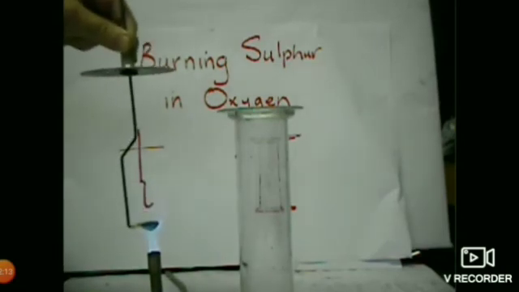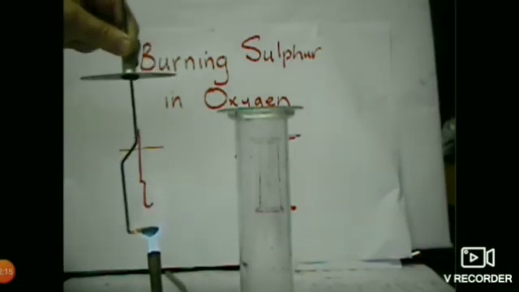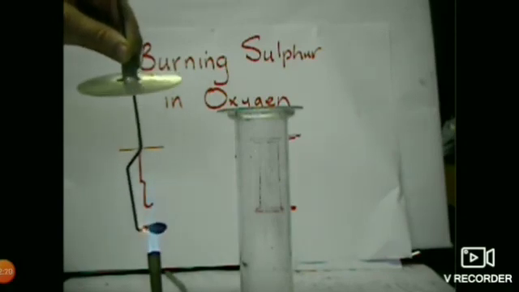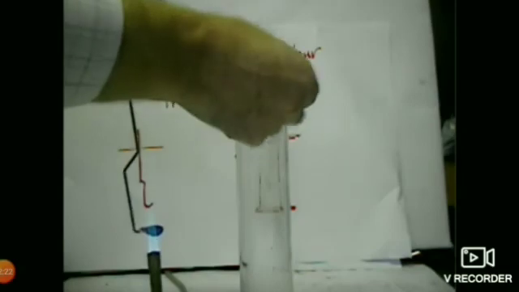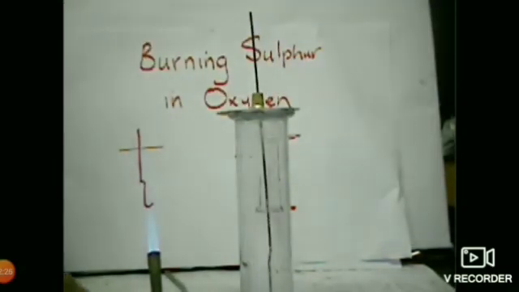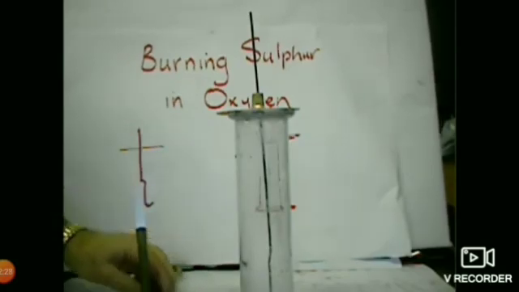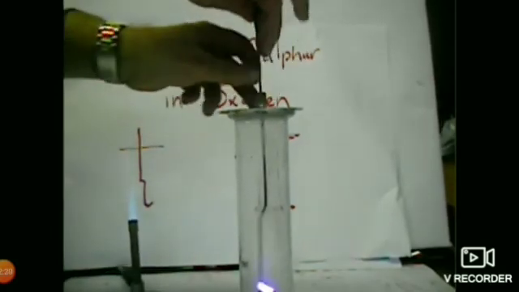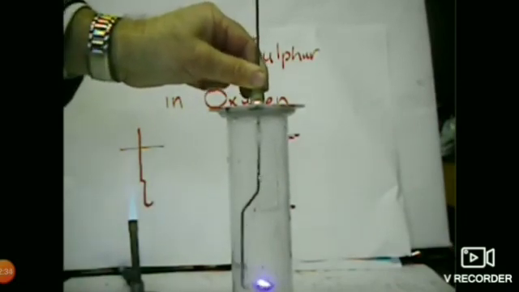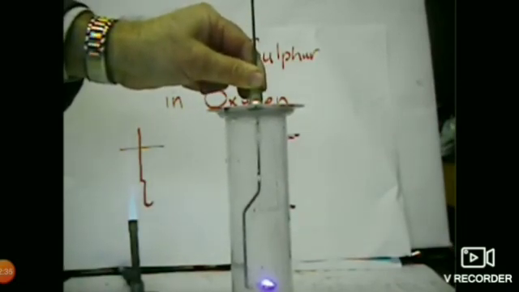And when the deflagrating spoon is introduced inside the gas jar, what will happen? I am removing the lid. The spoon is introduced inside the gas jar. You can see the beautiful blue flame. That is the burning of sulfur. Can you see it? Yes.